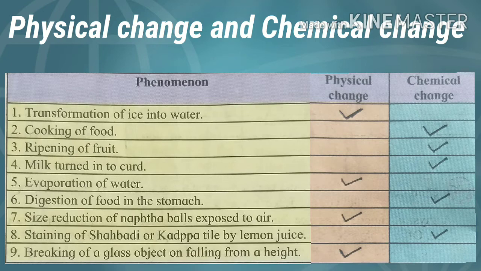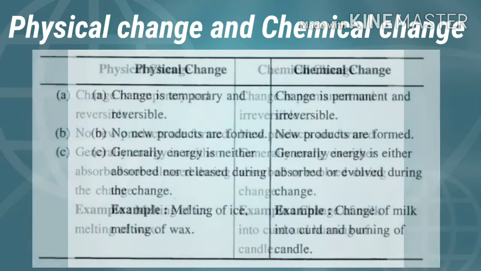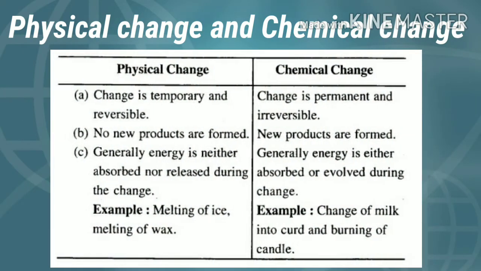Let us now summarize what is physical and what is chemical change. Difference between physical change and chemical change. Physical change is temporary and reversible. Chemical change is permanent and irreversible. In physical change, no new products are formed. In chemical change, new products are formed.